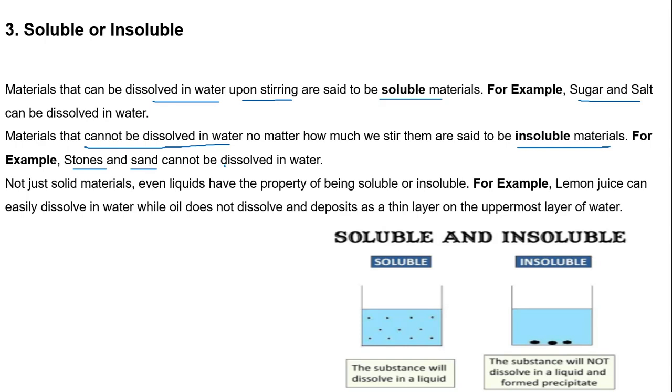are insoluble materials. Not only in the case of solids, a few liquids also possess the property of solubility. A few liquids like lemon juice, milk, vinegar are soluble in water. On the other hand, oil does not dissolve in water, so it is insoluble in water. Even a few gases are also soluble in water, and because of the presence of gases in water, the aquatic animals can survive inside the water.